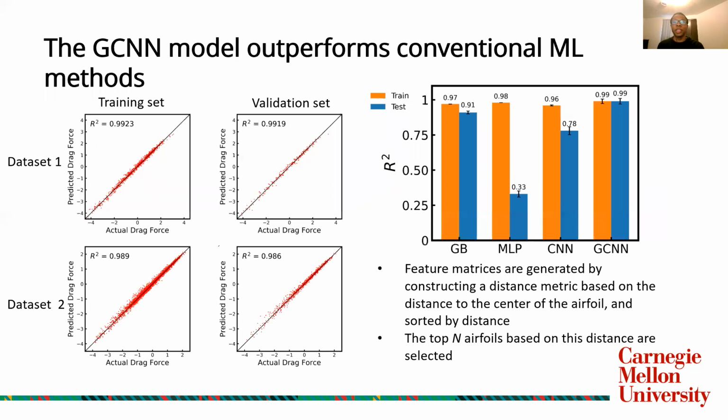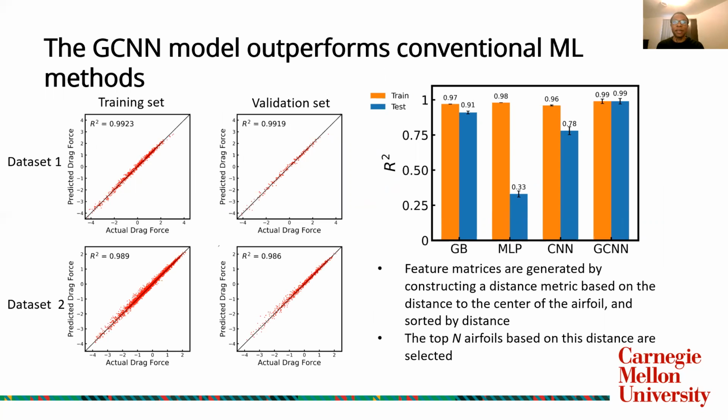So upon applying this to both data sets, we see good accuracy and good agreement between predicted drag force and actual drag force. We plot the predicted drag force on the y-axis and actual drag force on the x-axis, and the slope is very close to 1, and the R-squared value is also very close to 1, which indicates that we are achieving great accuracy on both the training set and the validation set.